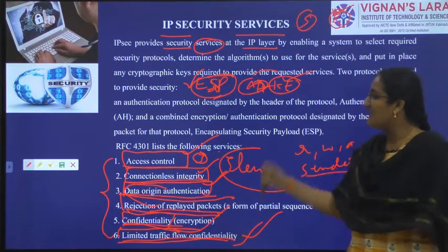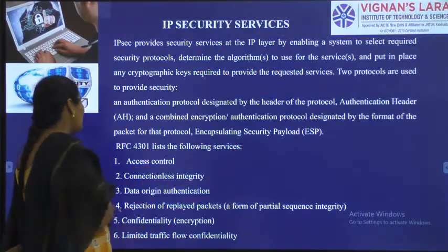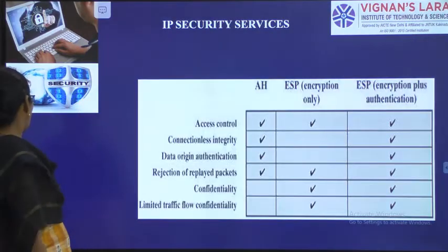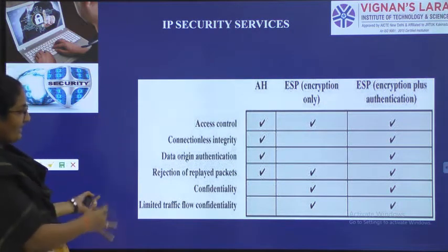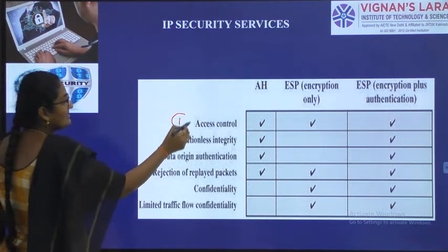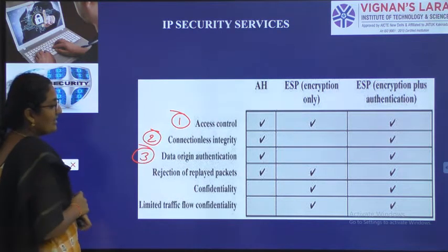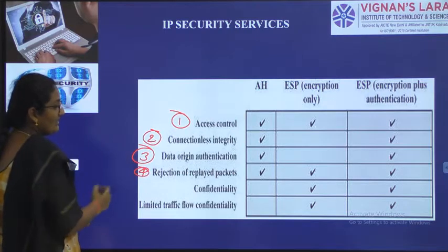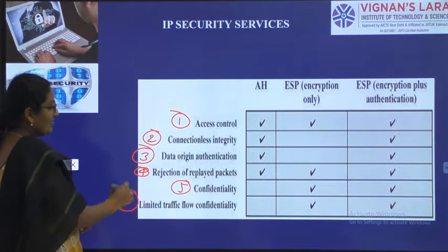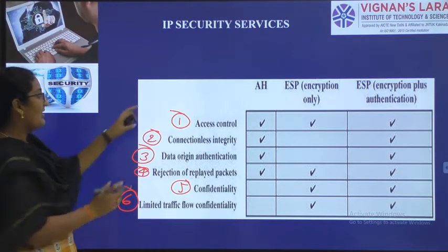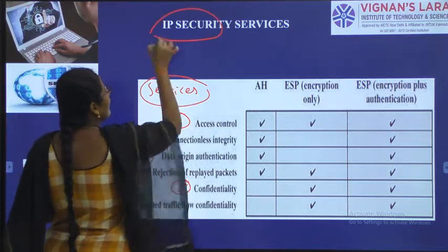So these are the services provided by IP security. As I already told you, authentication header and encapsulating security payload will provide these services. First service is access control, second is connectionless integrity, third is data origin authentication, fourth is rejection of replayed packets, fifth is confidentiality, sixth is limited traffic flow confidentiality. These are the services provided by IP security.